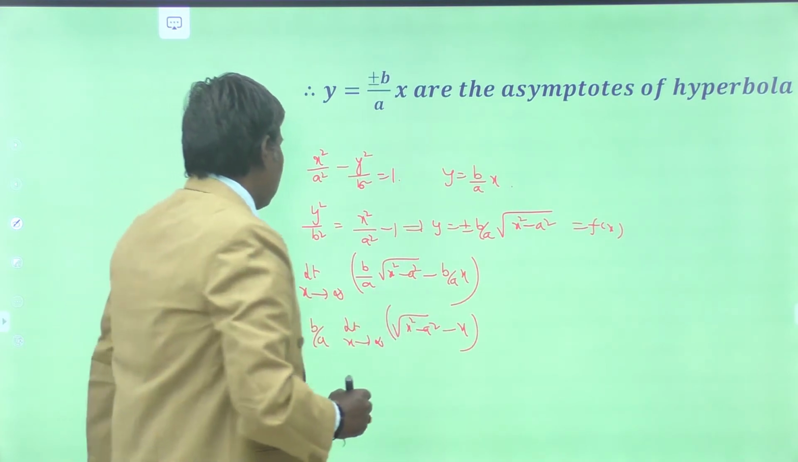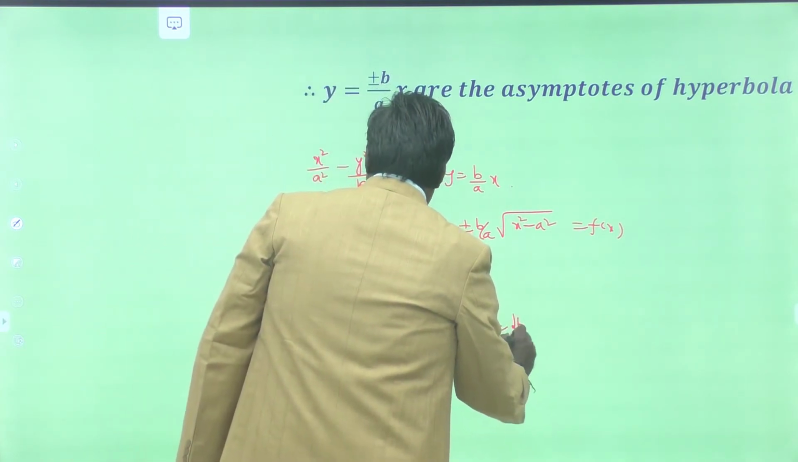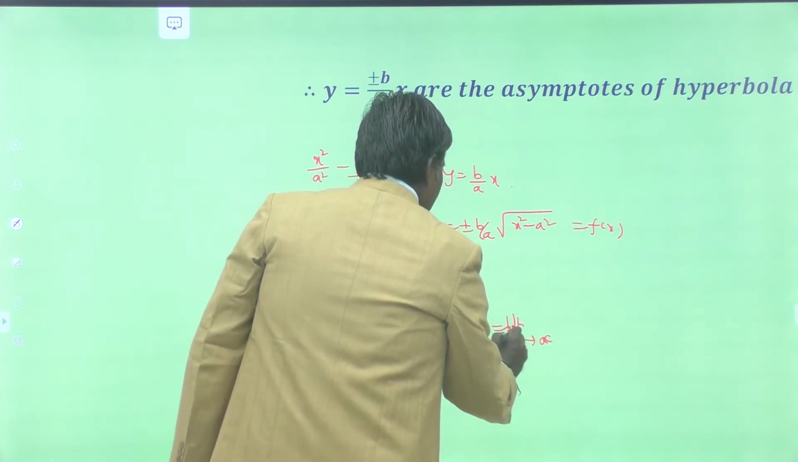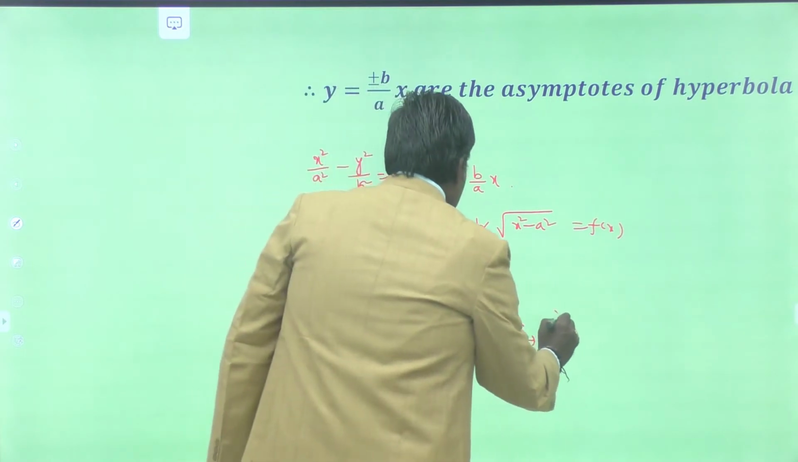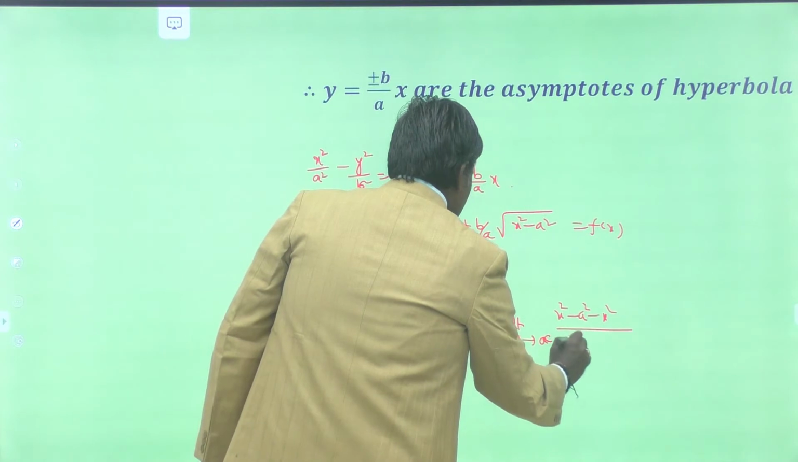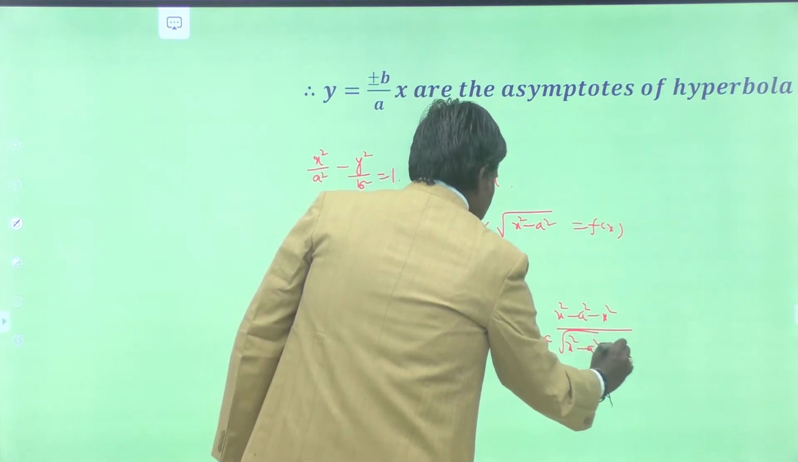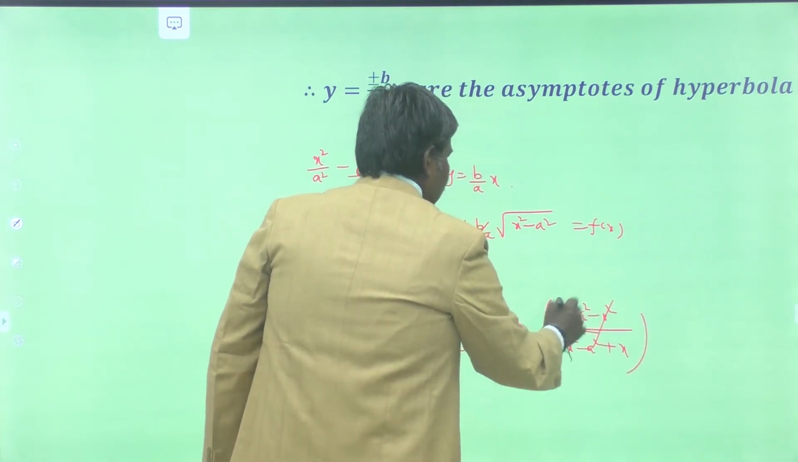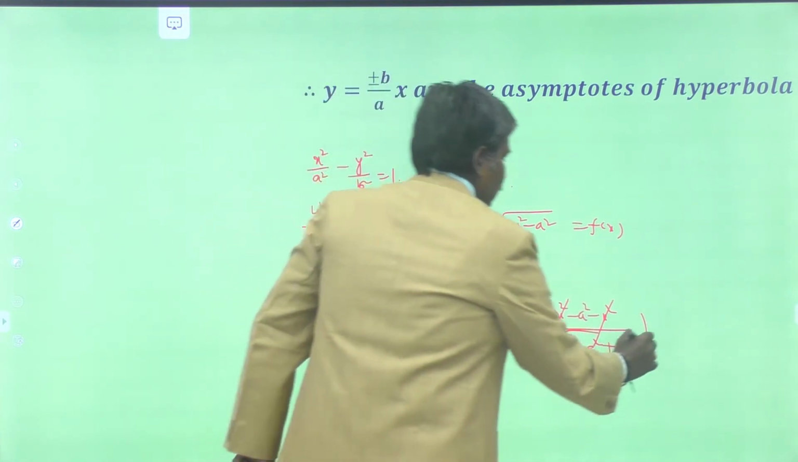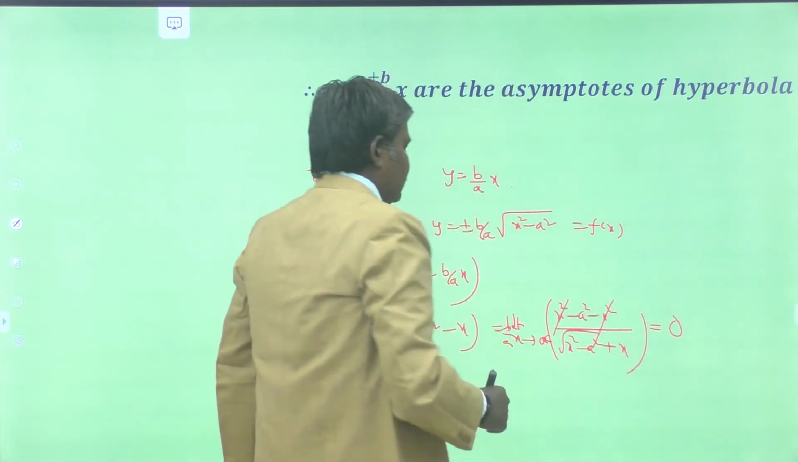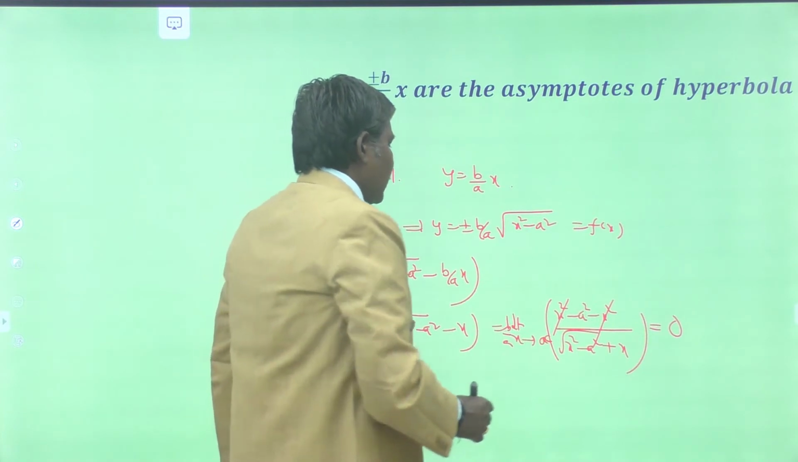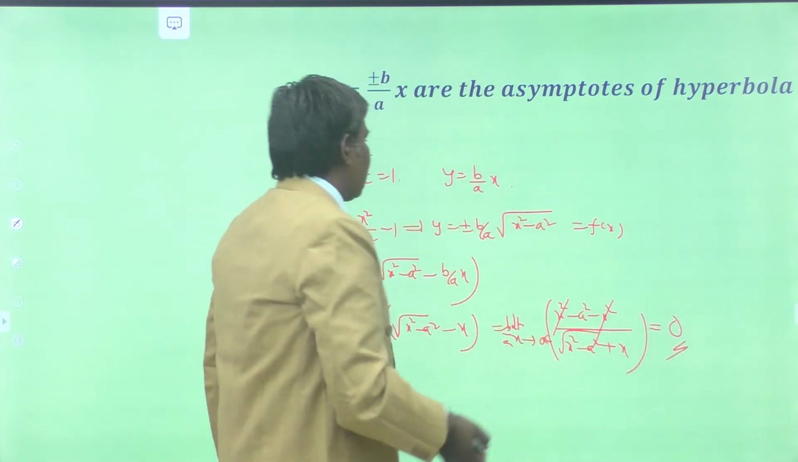Now rationalizing this one, what we obtain? That is equal to limit x tends to infinity, b by a into x square minus a square minus x square, by root of x square minus a square plus x. Now x square gets cancelled. As x tends to infinity, the entire value tends to 0 because in the denominator x is there. Numerator is constant, minus a square, which is finite. Therefore, as x tends to infinity, this becomes 0.